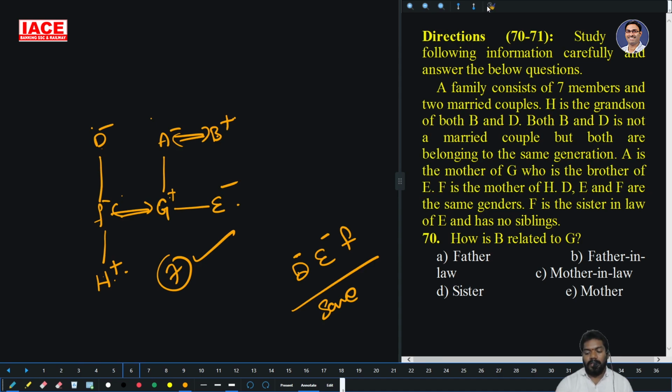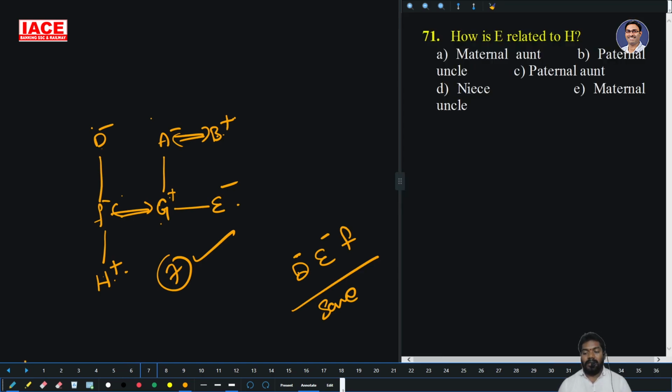That is the blood relation. Now, how is B related to G? You want to question B. The base is G. How is B related to G? Father only. So option A is right.